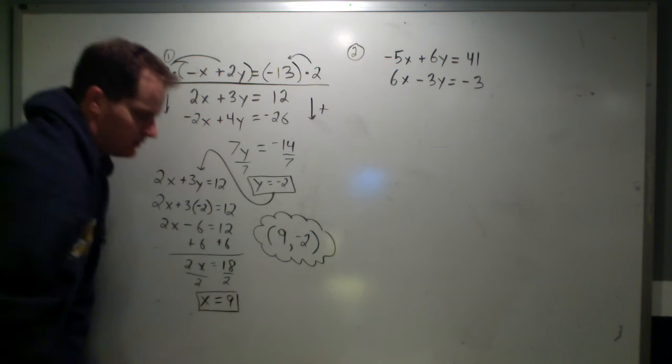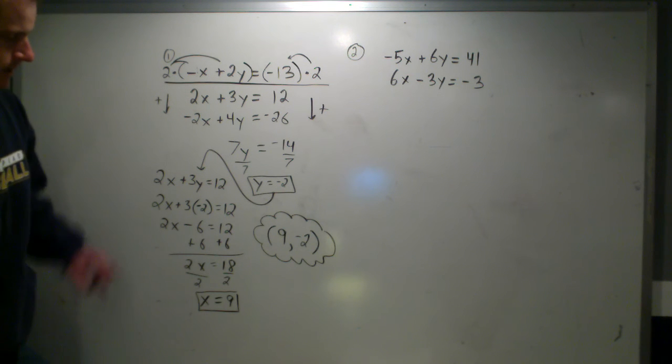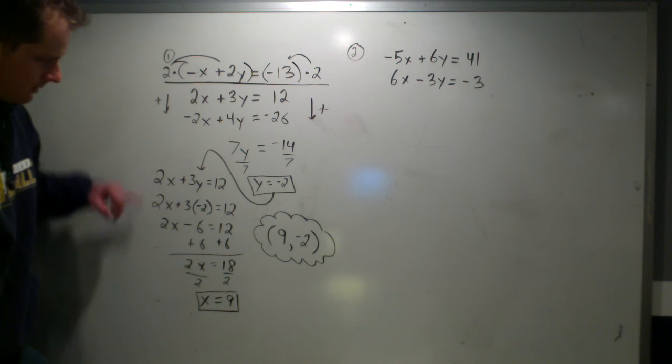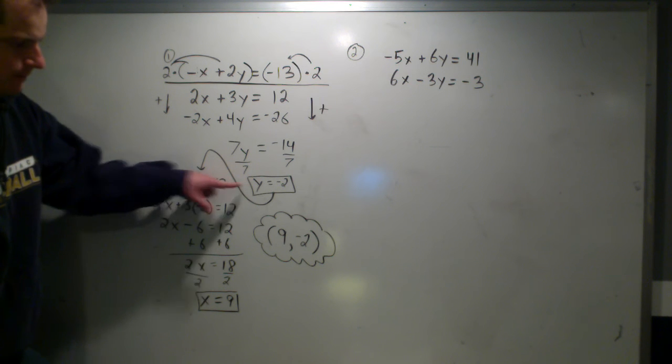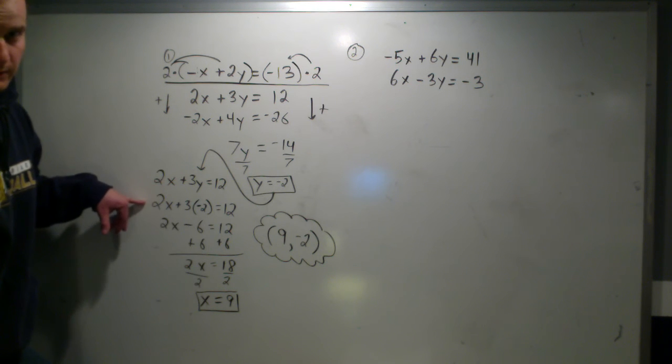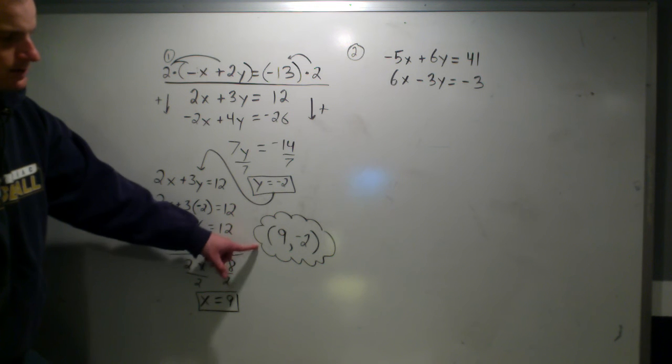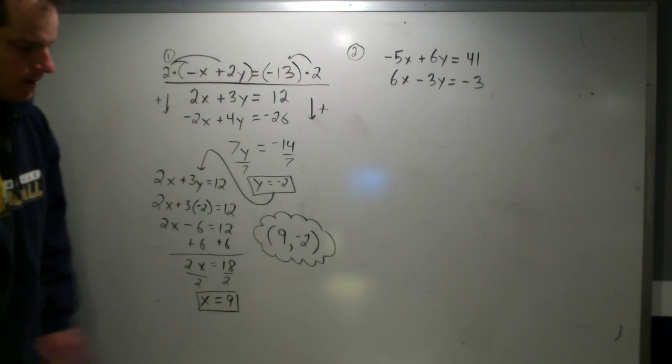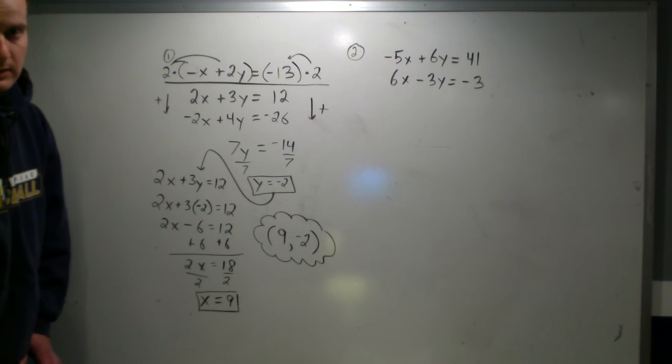That is the solution to our system. Okay? Some common mistakes, I think I said it before, but making sure that when you solve for the variable, you substitute it for the correct variable here. And also when you write your final answer, always write it as x and then comma y. So 9 and then negative 2 in this case.